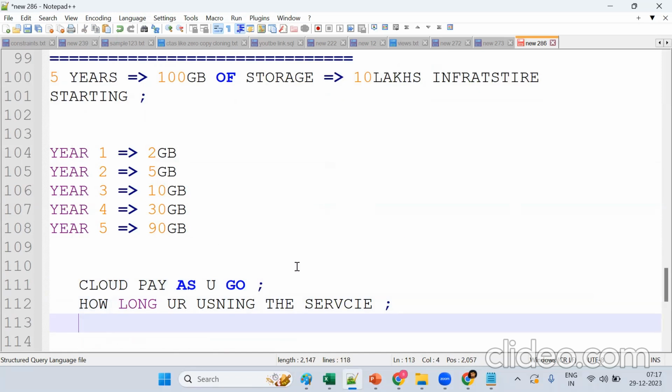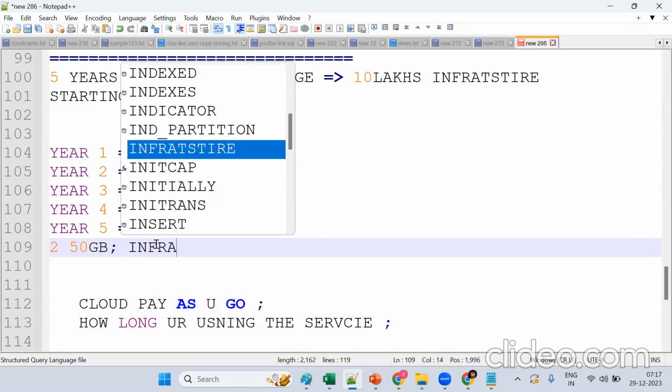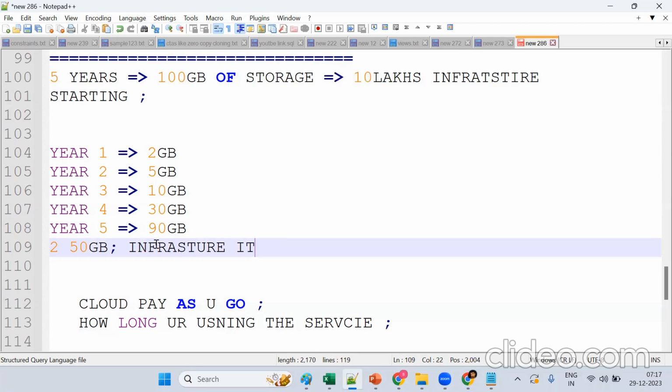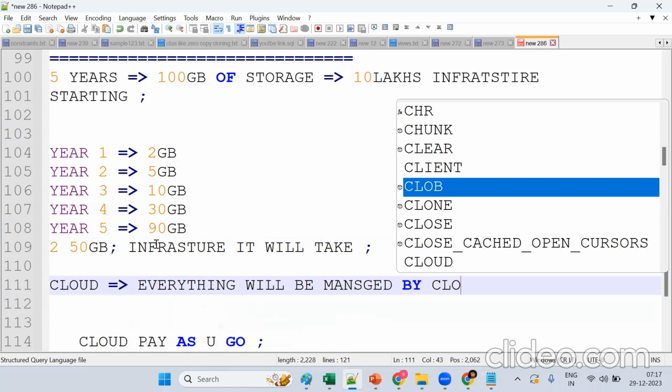So see, we can suspend this data. Suppose 90 GB is there, and after two years I need to increase by 50 GB. With this infrastructure, maintenance is something we have to handle, and it takes time to install. But in Snowflake or in the cloud, everything will be managed by the cloud provider.